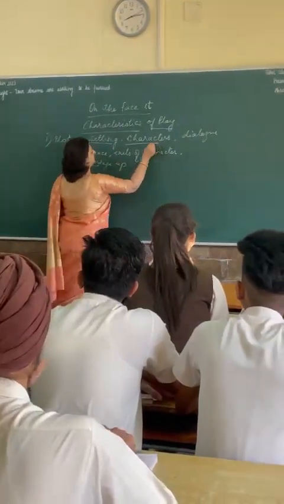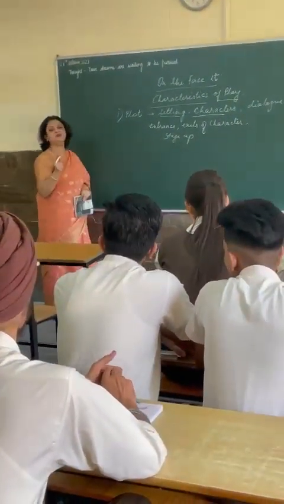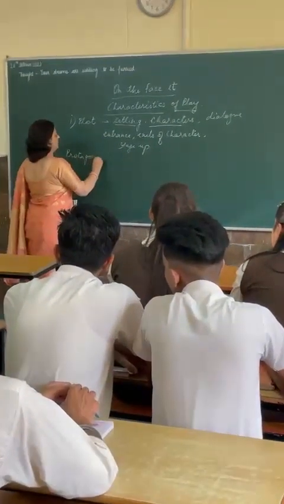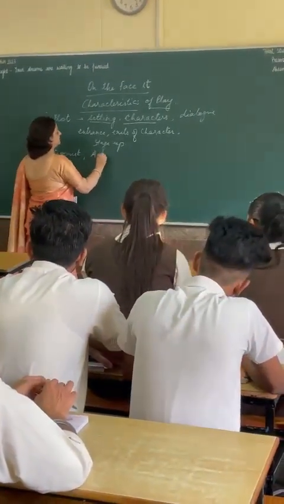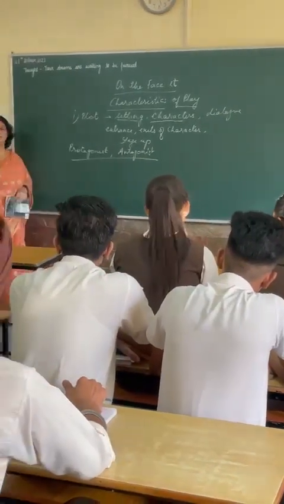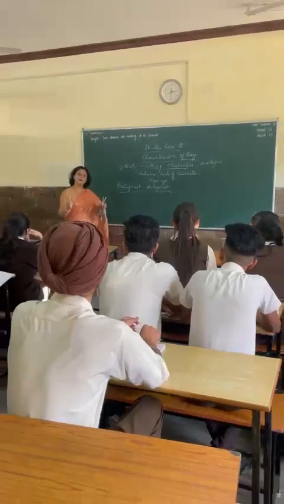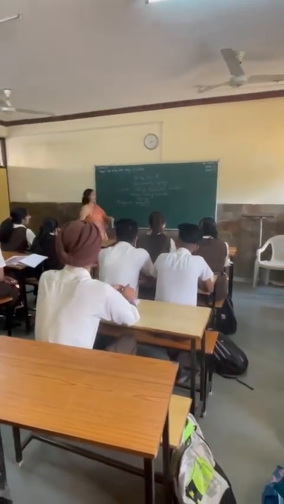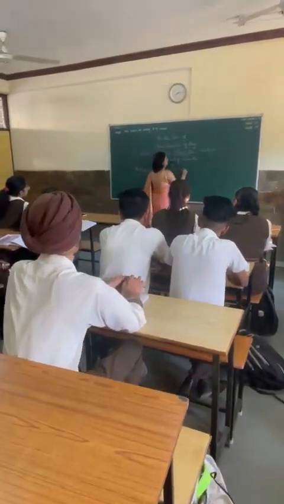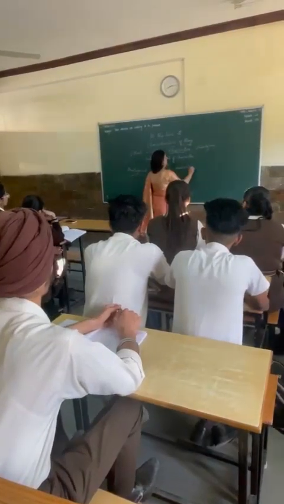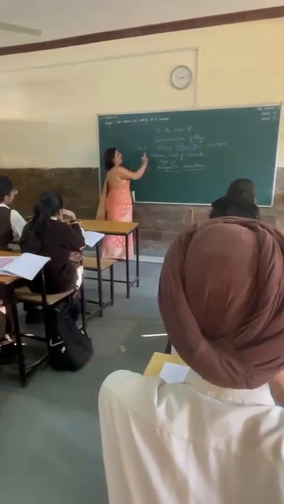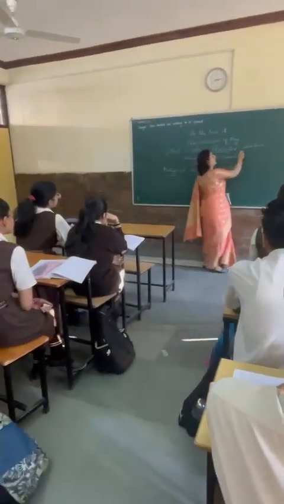Now we have characters. Mainly we have a protagonist and antagonists. These are the two main. Protagonist means one who is the positive character, the hero of the play. And obviously the antagonist is the villain of the play. And we have some subsidiary characters as well, correct? They are small roles. So we have the setting, we have the characters, and we have some dialogues.